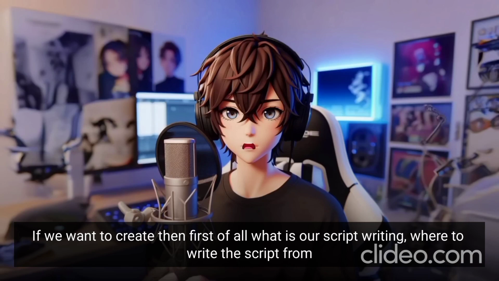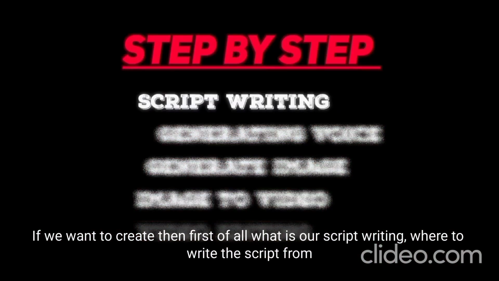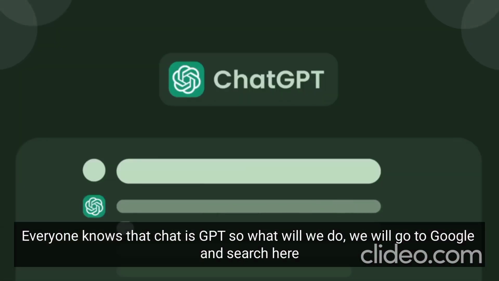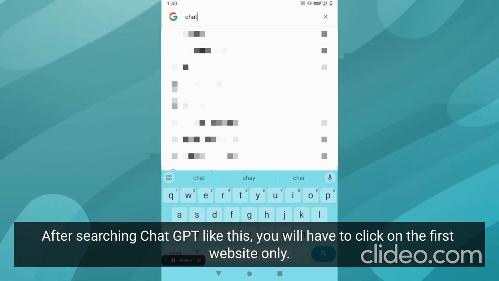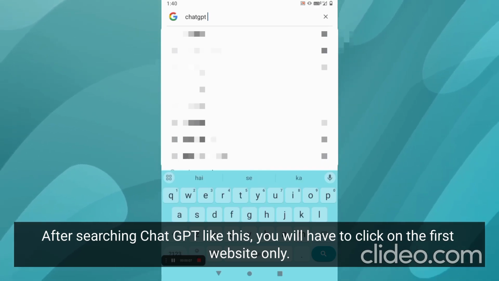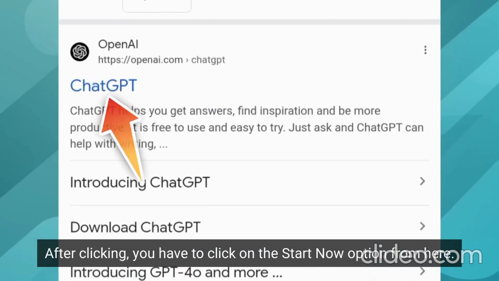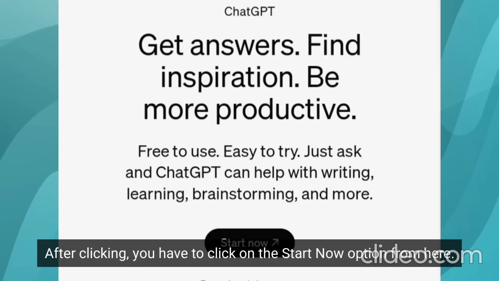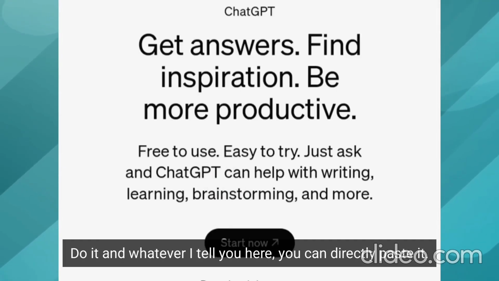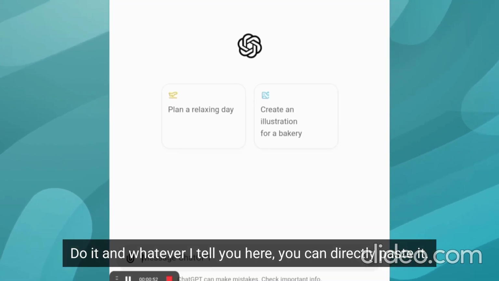If we want to create it, then first of all, what is our script writing? Where to write the script from? Everyone knows ChatGPT, so what will we do? We will go to Google and search here. After searching ChatGPT like this, you will have to click on the first website only. After clicking, you have to click on the Start Now option from here, and whatever I tell you here, you can directly paste it.